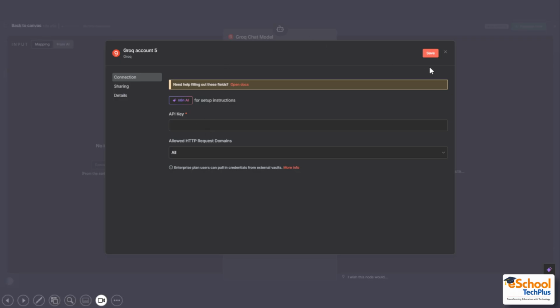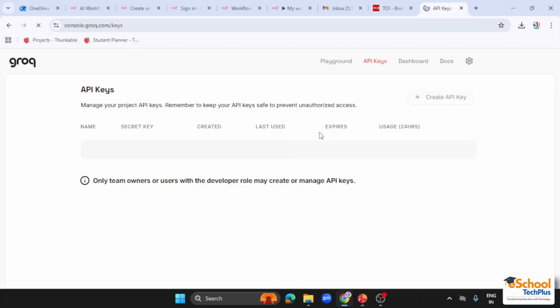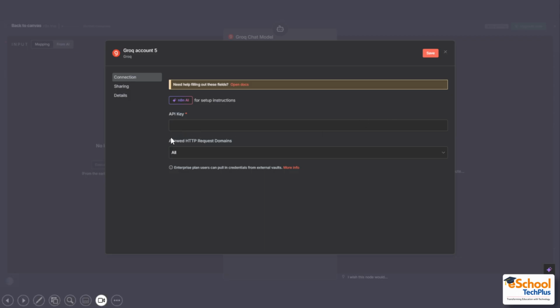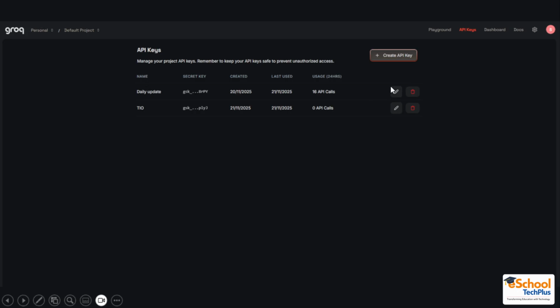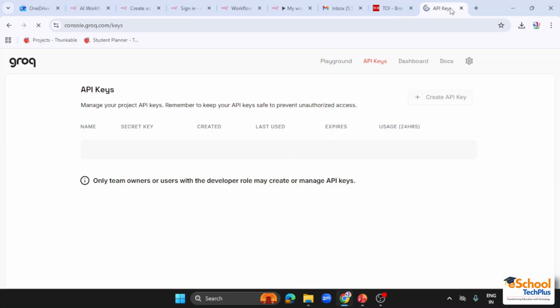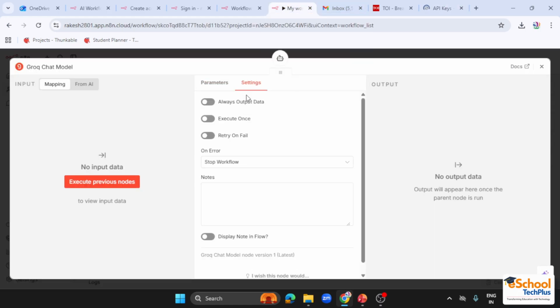Let me show you one. When you click on create API key, it will ask you something like this. You have to mention the name of the API key. You can give any name you want. I have given daily update or daily news, or you can also give your name. It does not matter. Then it will give you a secret key, which is basically your API key. You have to copy that API key and then paste it over here in the workflow, in the settings,